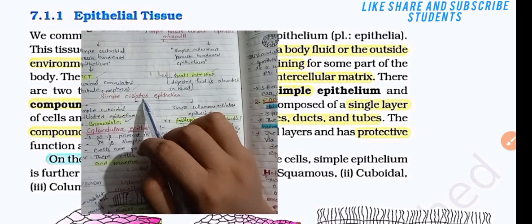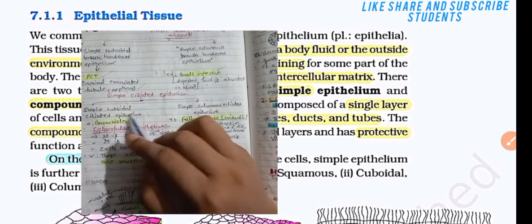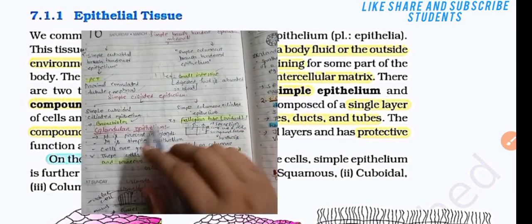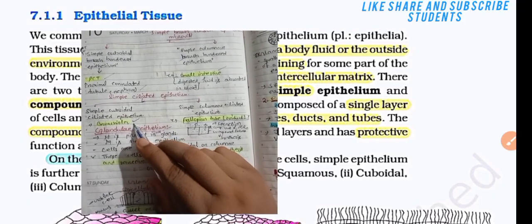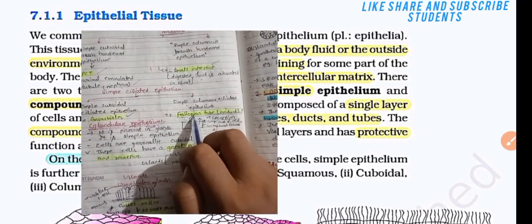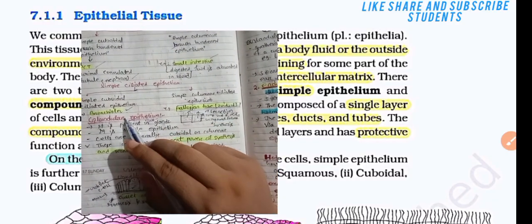Then the simple ciliated epithelium is also divided into two types, that is simple cuboidal ciliated epithelium and simple columnar ciliated epithelium. The simple cuboidal ciliated epithelium is found in bronchioles, but simple columnar ciliated epithelium is found in the fallopian tube or oviduct. Okay. Then the glandular epithelium.